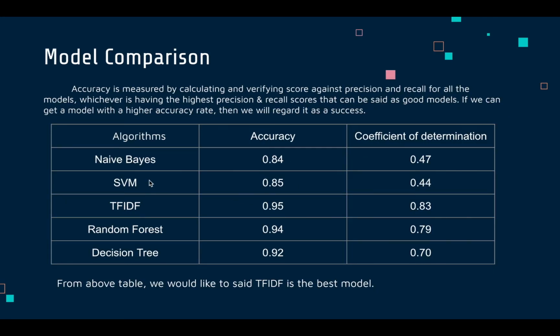So here if we can see, this is the model comparison of all the five algorithms we have used, the accuracies and coefficient of determination. So we want the best of both of them, and so we thought TF-IDF is the best model, where it's doing a great job with accuracy and the coefficient of determination over here.